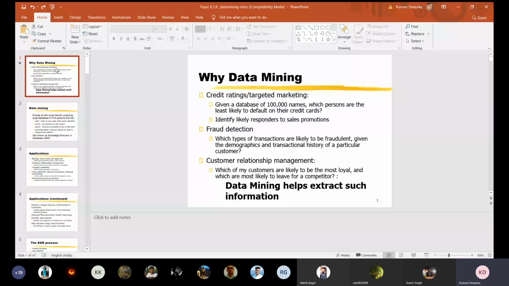So why is there data mining for some applications, like credit rating and targeted marketing? Just now we discussed whether an individual is a defaulter or whether we can give the loan or not. Same as credit cards. If a database has 1 lakh names, which persons are the least likely to default on their credit card, whether the person will be able to repay the amount or not.